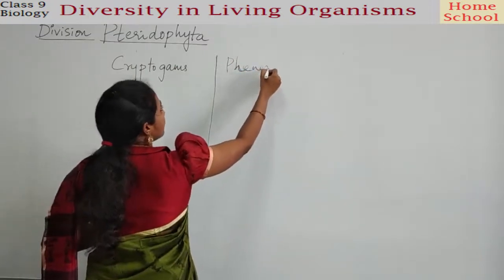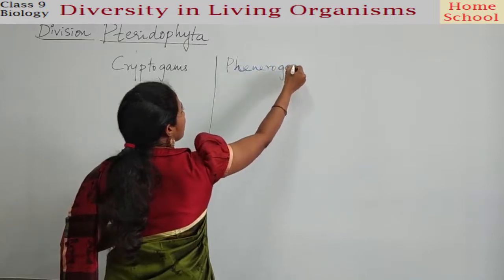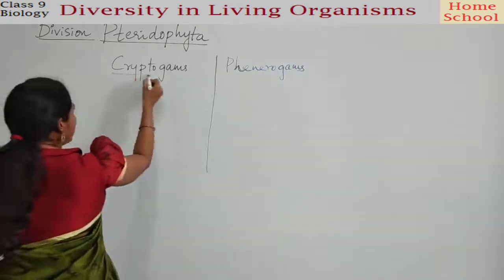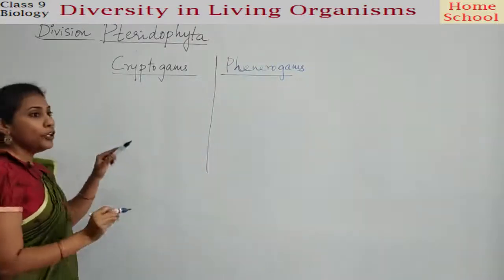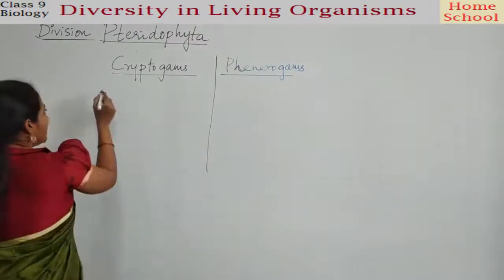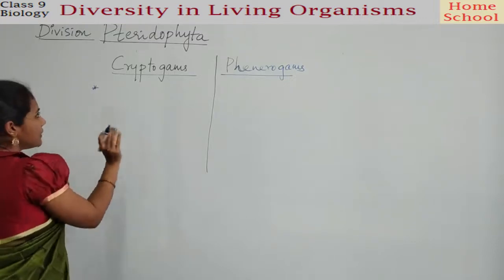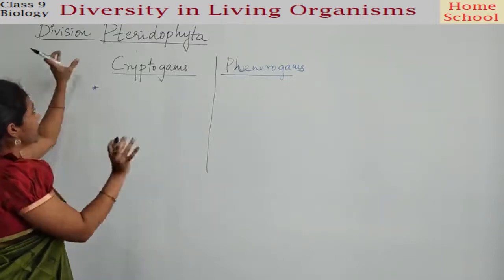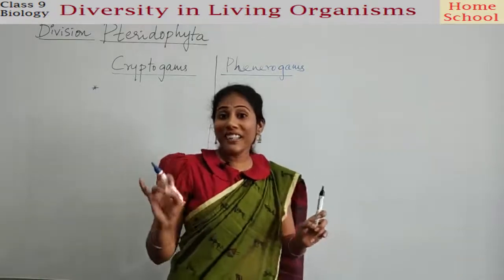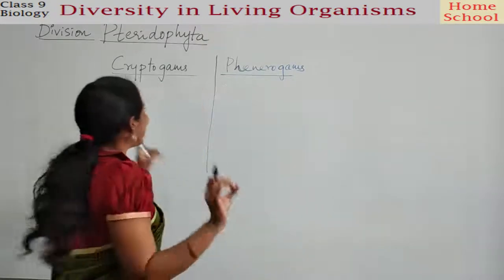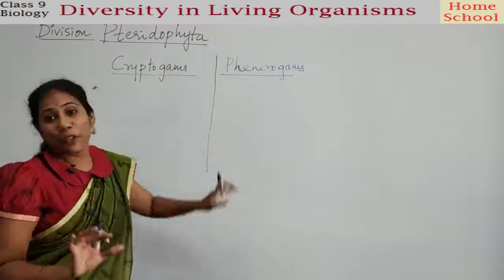Cryptogams and phanerogams. So what is the meaning of cryptogams and phanerogams? Before I tell the meaning, let me talk about something. The division Pteridophyta, division Bryophyta, and division Thallophyta can be called cryptogams.